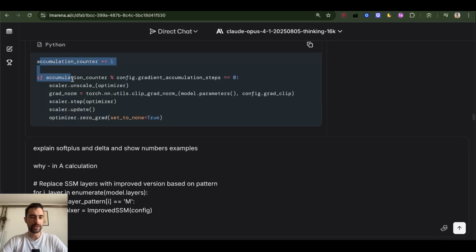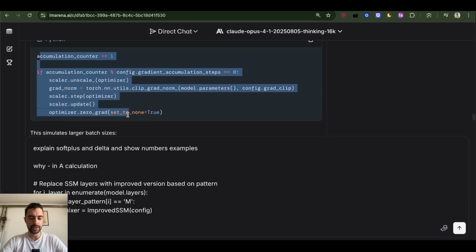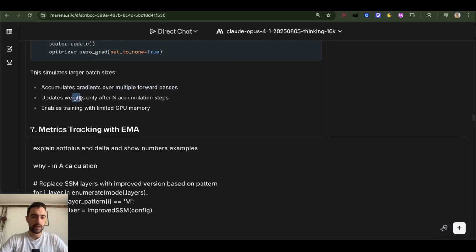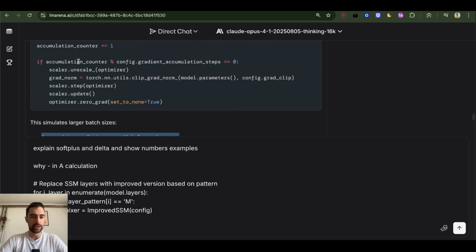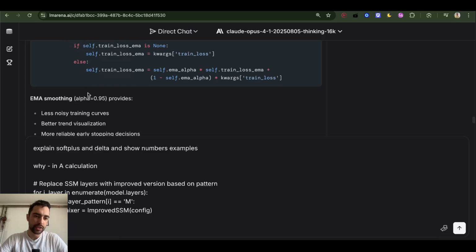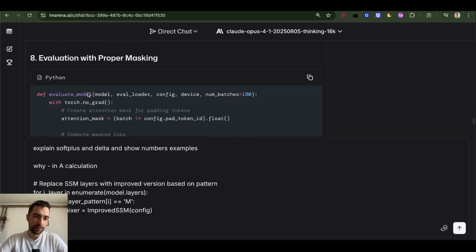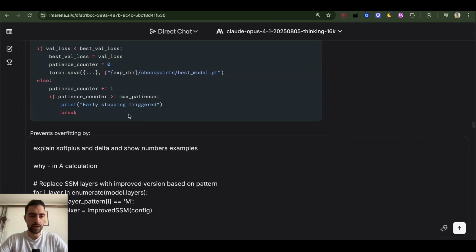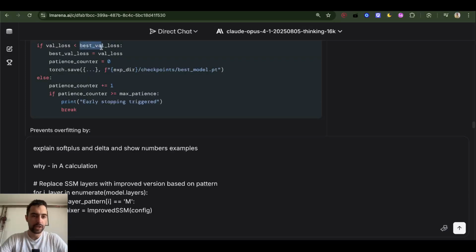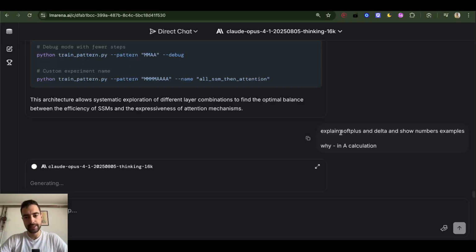Gradient accumulation, I think we're not going to use this one. We just increase batch size. It accumulates gradients over multiple forward passes, updates weights only after n accumulation steps, and enables training with limited GPU memory. But if I fill my memory, should I still use gradient accumulation? How should I decide that? I'm not sure. Then we have metrics tracking, evaluation with proper masking, early stopping if perplexity doesn't improve, I think. If best validation loss value doesn't improve for 3 times, then we early stop. I just want to understand Mamba heads a bit better.